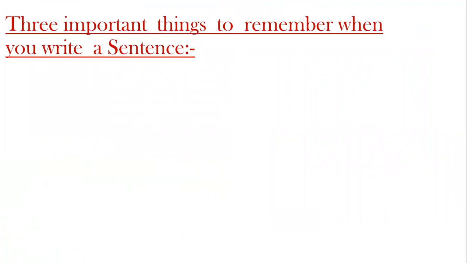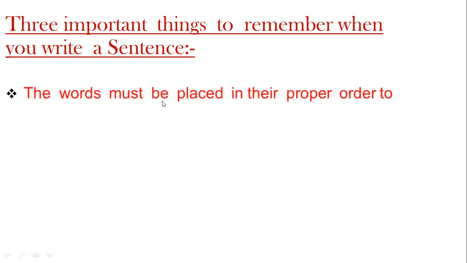Now, let us try to understand some important things to remember when we are writing a sentence. Number one, the words must be placed in their proper order to make complete sense. Okay? Now you saw some jumbled words, and the first thing is, you must put them in the proper order.